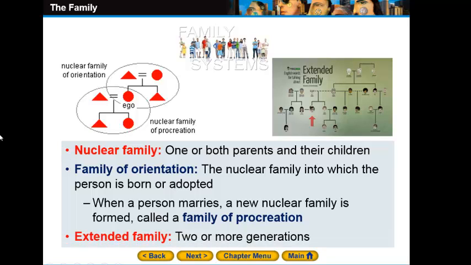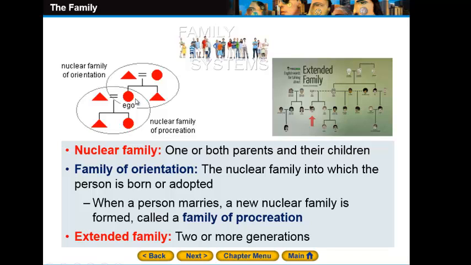Since you're born, if you look at the top left corner of the screen, you're gonna see two diagrams. This is ego, or yourself. Of course, you are born in a family, so at the top of the first diagram, you're gonna see your parents, and here is you. So you are born in a family. This will be your nuclear family. If you are born in a family with one or both of your parents, this will be your nuclear family.